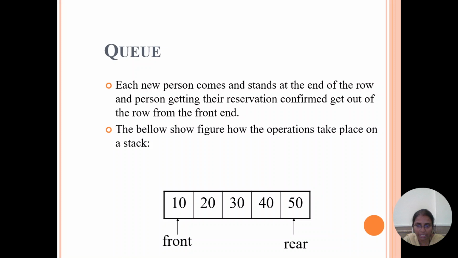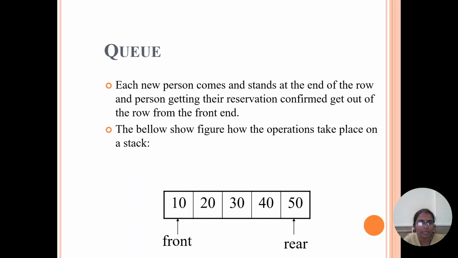If you declare the maximum size as 5, then indexes 0 to 4 are already filled. If you want to insert another element, it results in an overflow condition. So the maximum size must be increased, for example to size 6, and then we can insert another element.